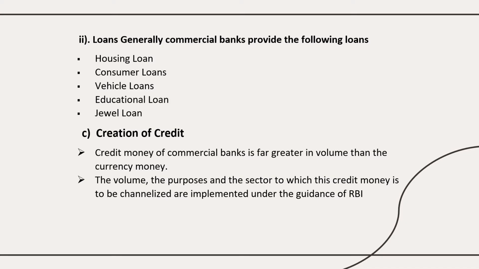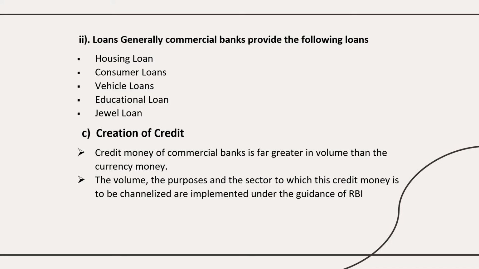You can give some types of loan: housing loan, consumer loan, vehicle loan, educational loan, jewel loan, all these things. And the third point is creation of credit. What is creation of credit? Credit money. What is that?